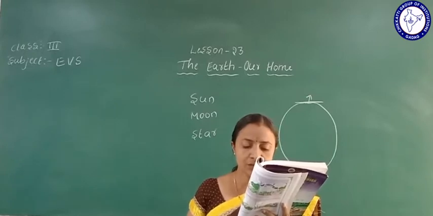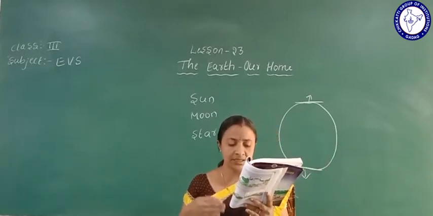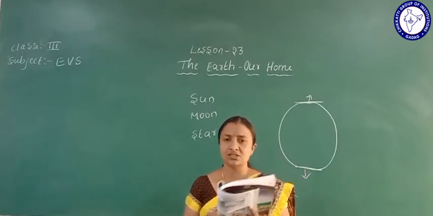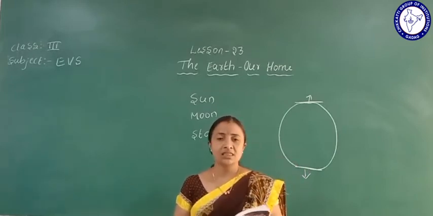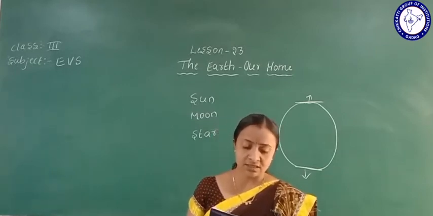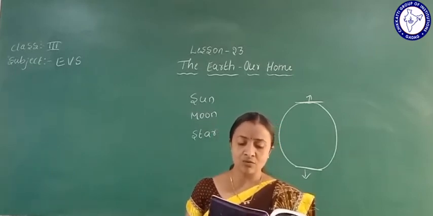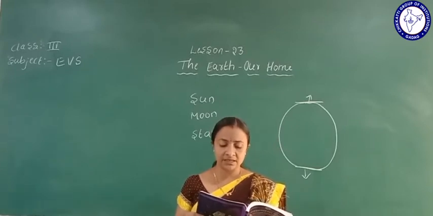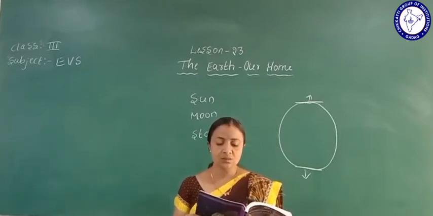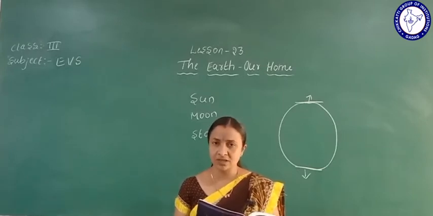Mom, it was cold in the morning, then it was hot, and now it may rain. What is the reason for these changes? The mother says, children, cold, hot, cloudy, windy and rainy are the changes in the atmosphere in a day. This is called weather.